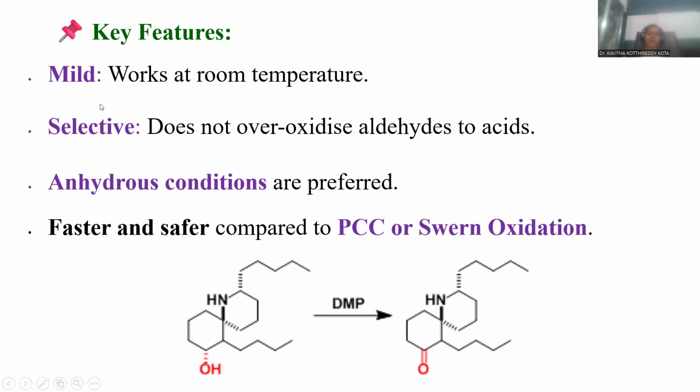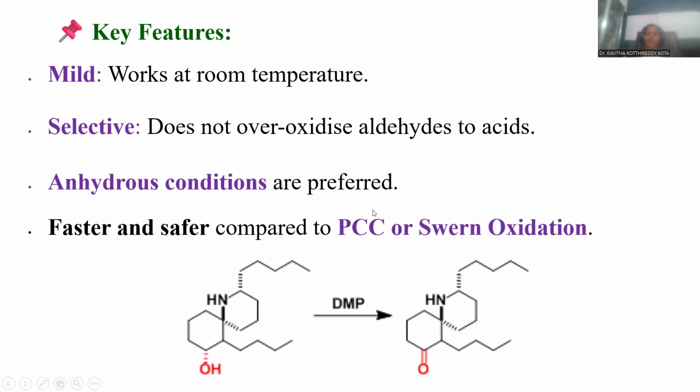Now the key features of Dess-Martin oxidation are provided. Even at room temperature, the reaction will proceed. It's very easy to complete the reaction even at room temperature. It does not over-oxidize aldehyde to the acid. Acid formation may not be possible; rather, it is suitable for the one-step oxidation only. Alcohol to aldehyde, aldehyde to acid, that is the duty of another kind of oxidizing agents, but this is more selective for the oxidation of alcohols into aldehydes only. It is such a selective process, right?